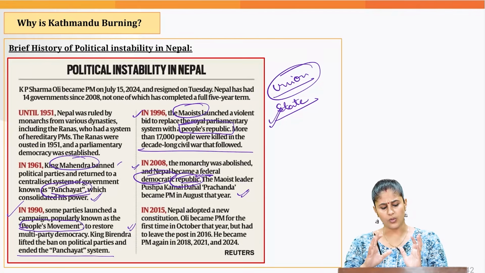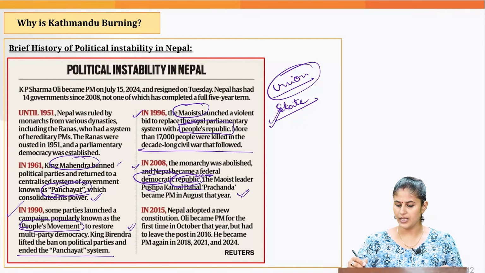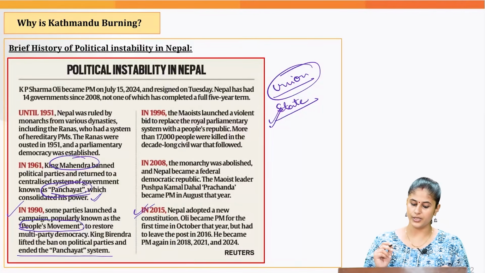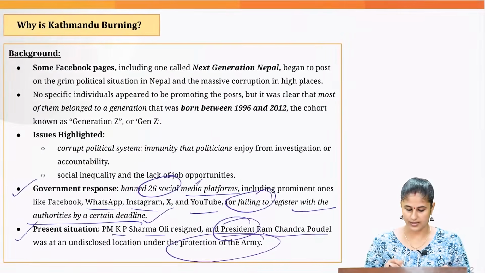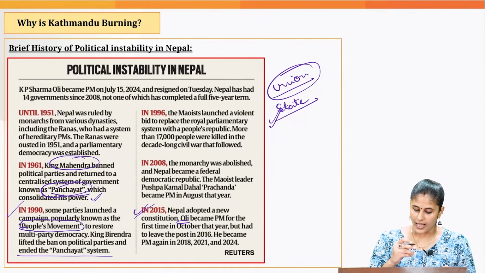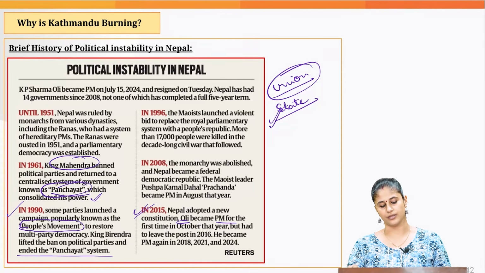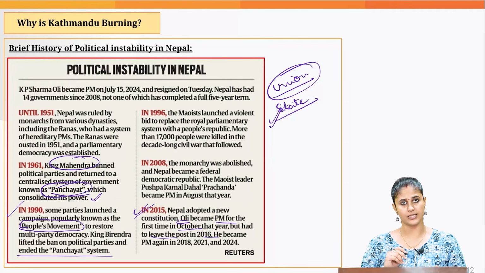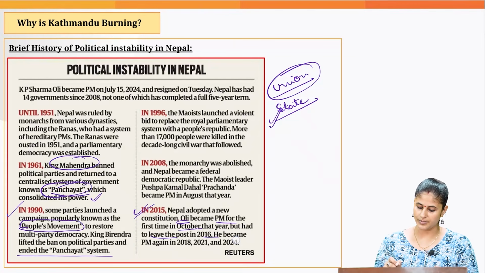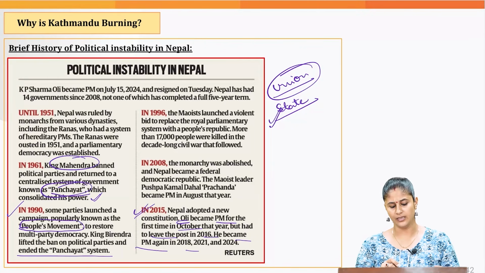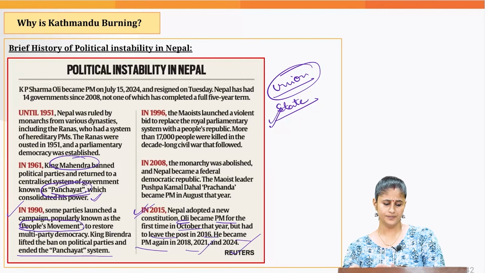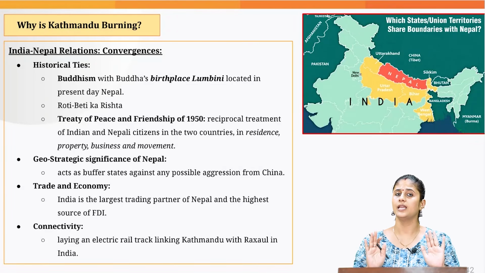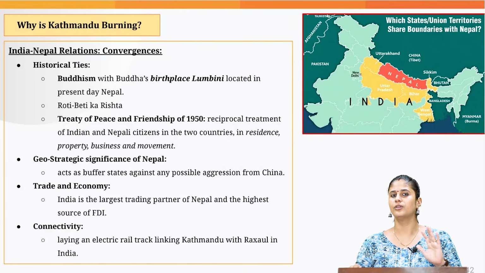Then at that time, the Maoist leader, that is Pushpa Kamal Dahal Prachanda, became the prime minister. Then in 2015, Nepal adopted a new constitution and Oli, who has recently resigned from the post of prime minister, at that time in 2015, became the prime minister for the first time in October that year. Later on, he had to leave his post in 2016, again because of some political instability. Again, he became the PM in 2018, 2021 and 2024. So from this, we can understand that it's not the first time that we are witnessing instability in Nepal. Nepal has a history of political instability.